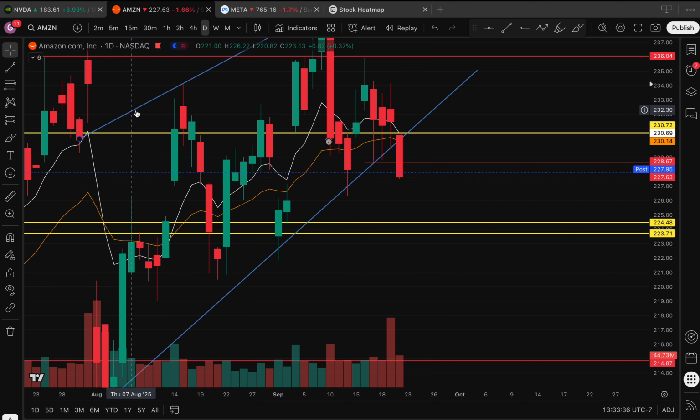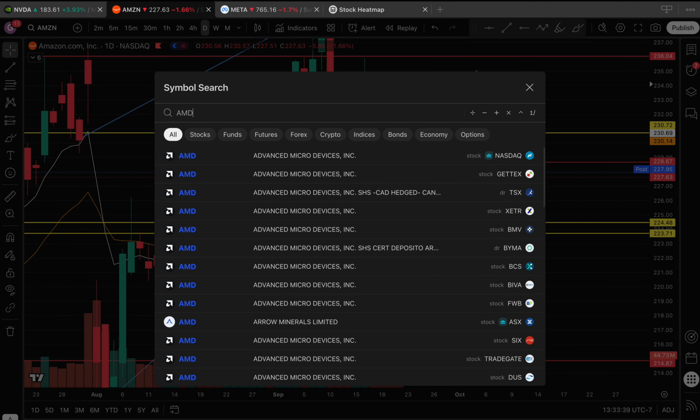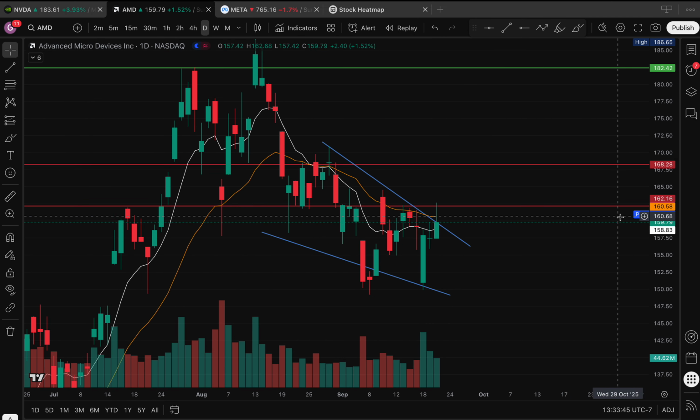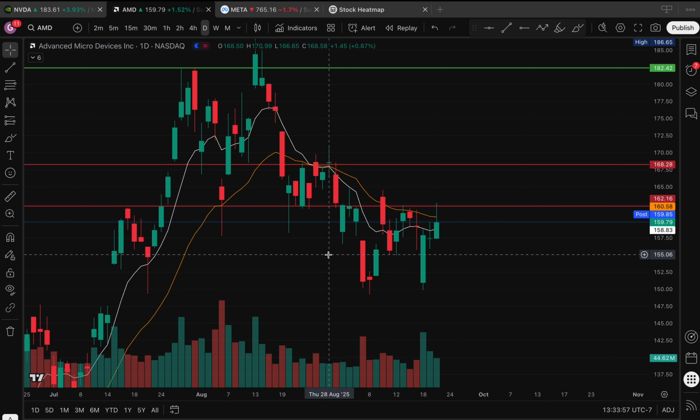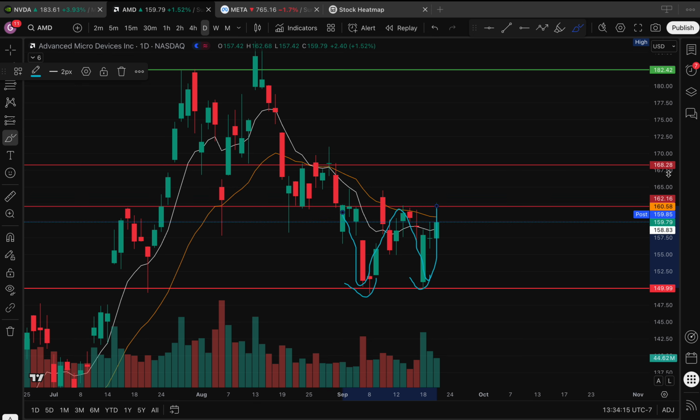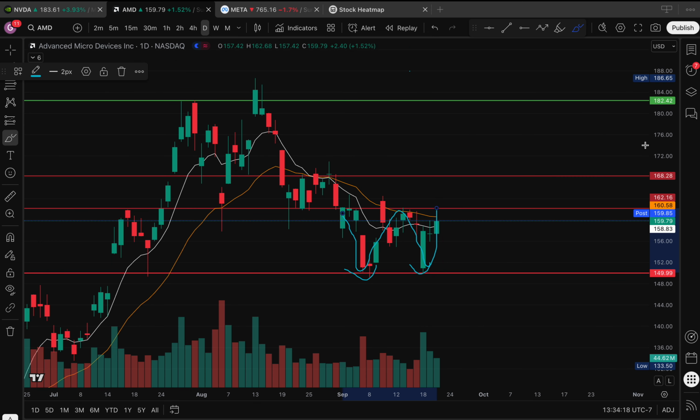So we're going to move on to AMD. AMD is a name I'll be looking at above 162. We're kind of forming this wedge on the daily time frame. But let me delete this trend line. We kind of did form this potential double bottom for AMD. We have the bottom wick here, and we have a bottom right here. If we do break above this neckline, which is 162, we can see a move to 168, and above 168, we can see a move back up to 182.